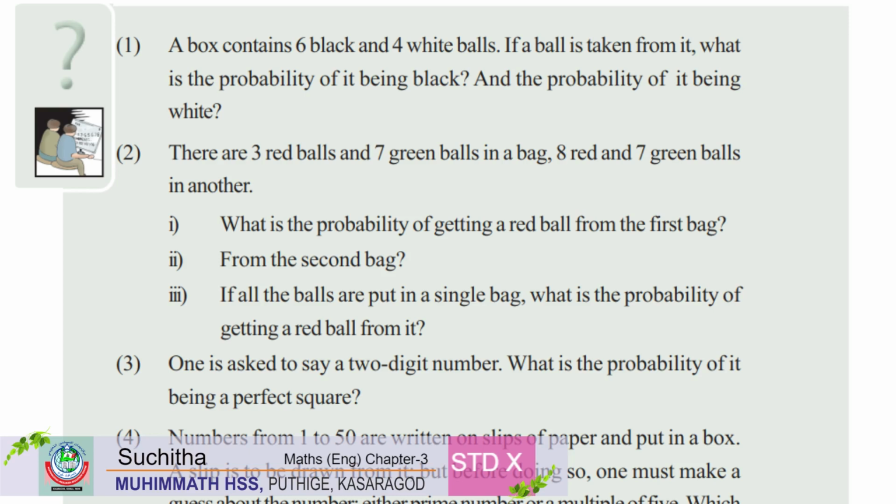Third question, if all the balls are put in a single bag, what is the probability of getting a red ball from it? So, in that question given, there are 2 bags, bag 1 and bag 2.